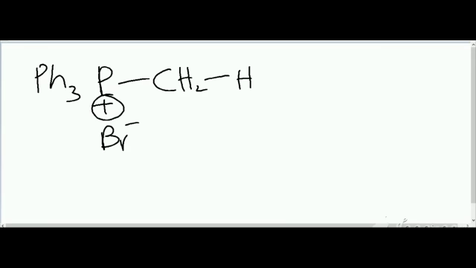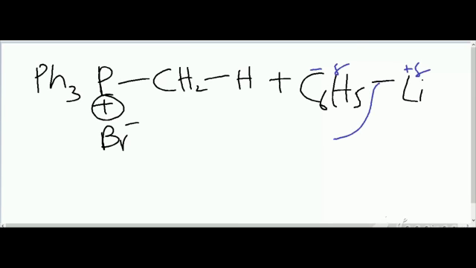That is the product obtained in the previous step. When we add phenyl lithium, that negative charge will capture a proton and the bond is shifted between carbon and phosphorus.